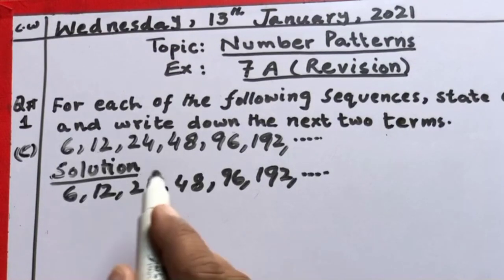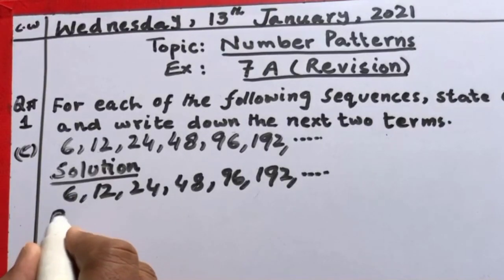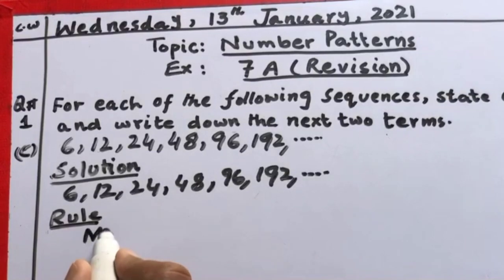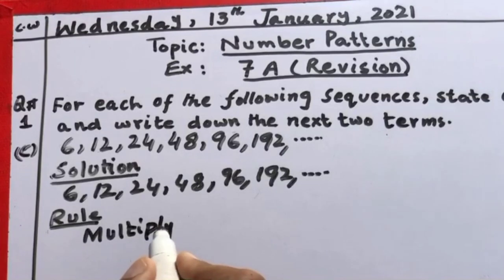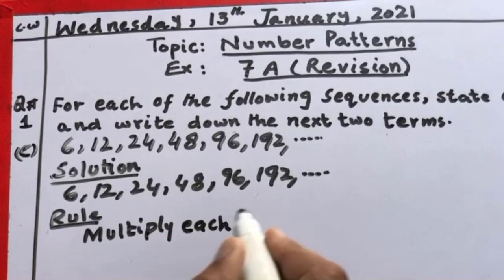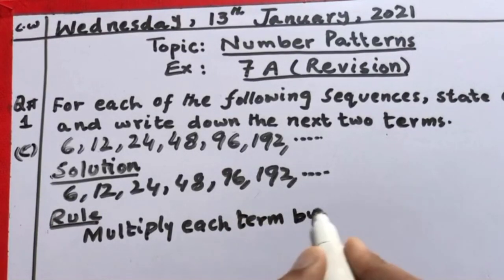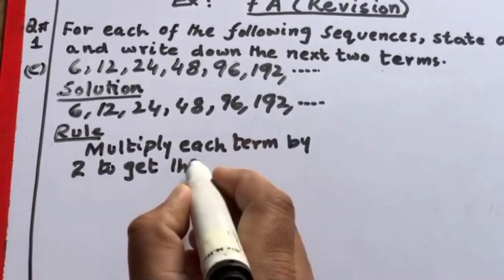So the rule is: multiply each term by 2 to get the next term.